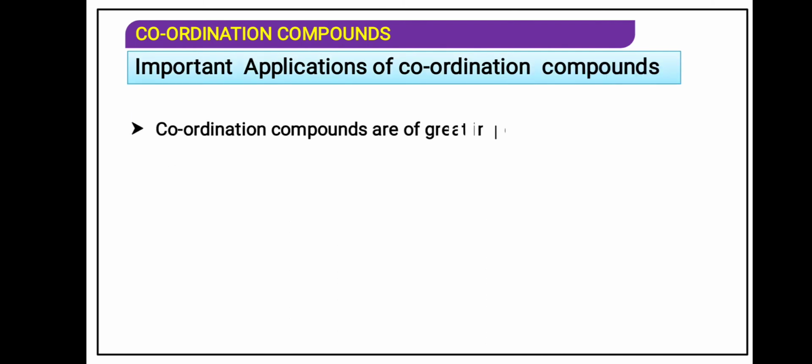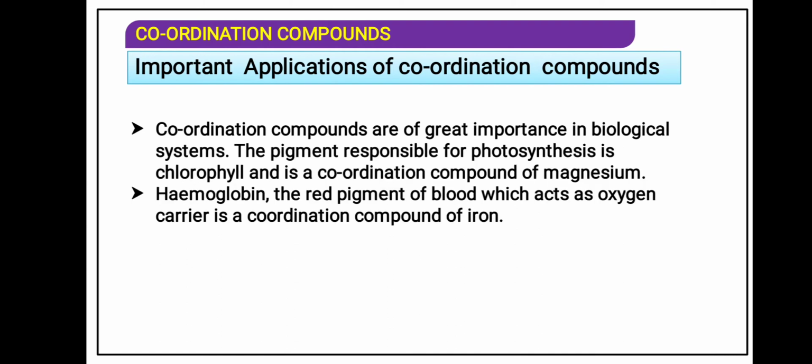For the respiration of human beings, the red pigment of the blood, which acts as an oxygen carrier, is a coordination compound of iron. That is said to be hemoglobin. Hemoglobin is also a protein in the blood.